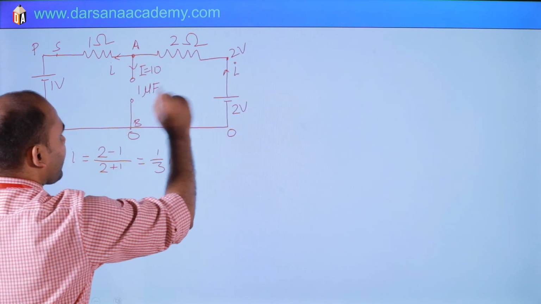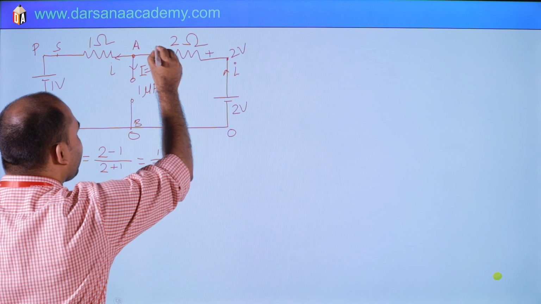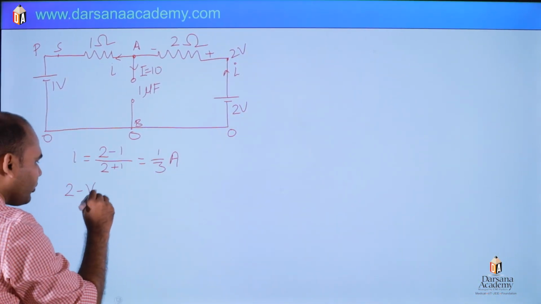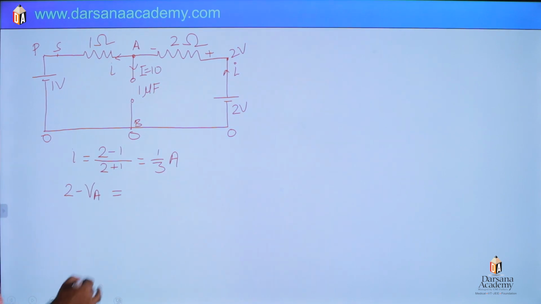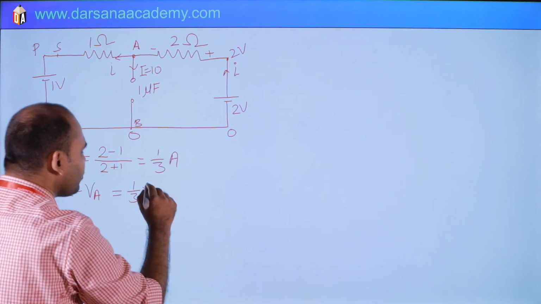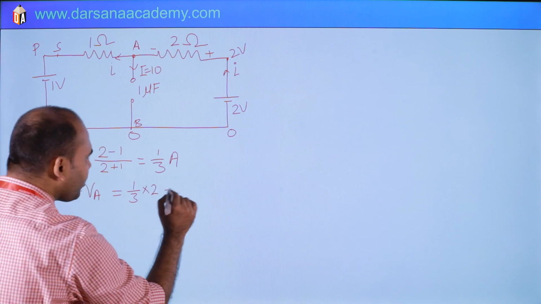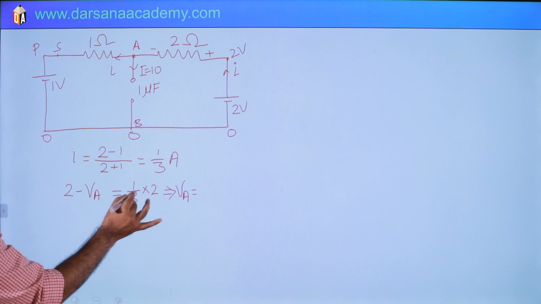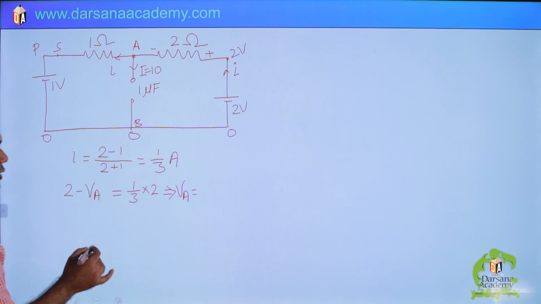This is plus, this is minus. Higher to lower means 2 minus VA will be IR, where I is 1 by 3 and R is 2, so 2 by 3. So VA will be 2 minus 2 by 3, which is 4 by 3.